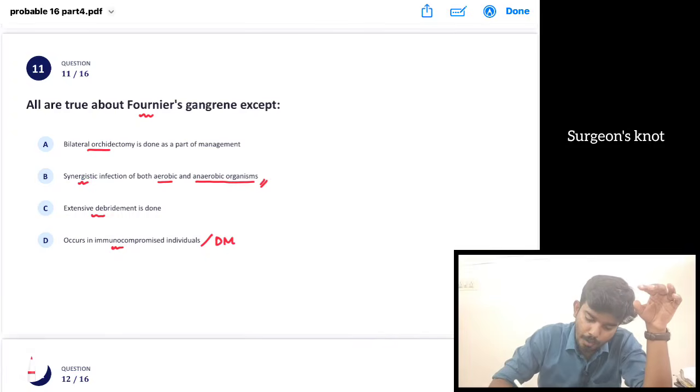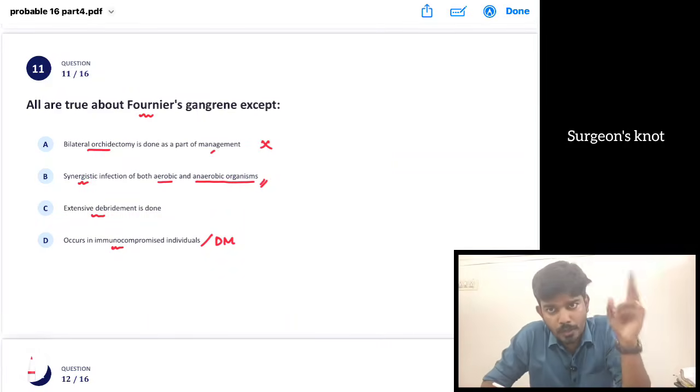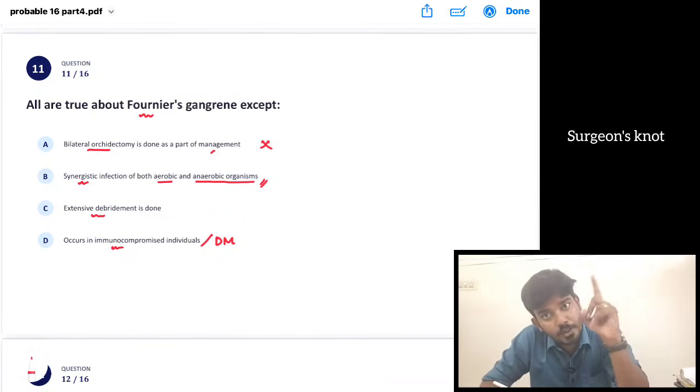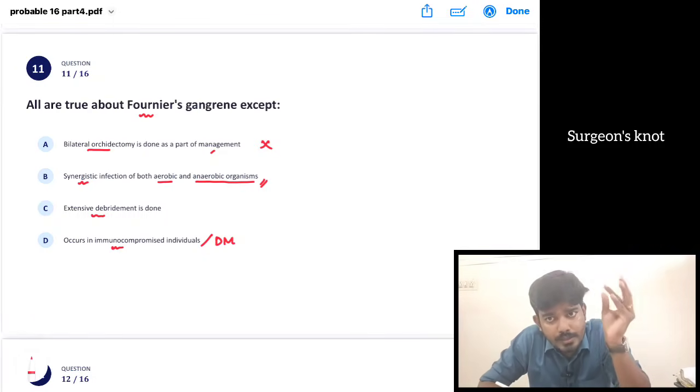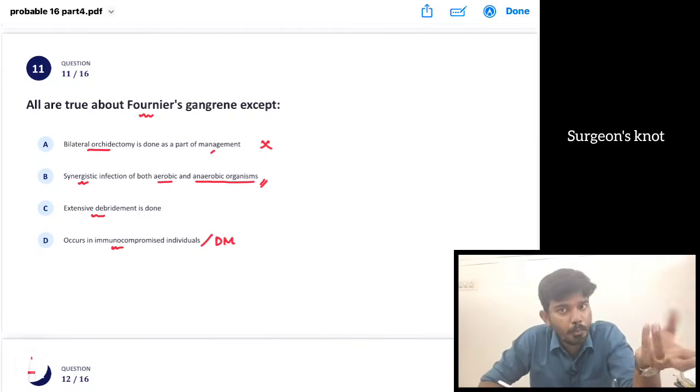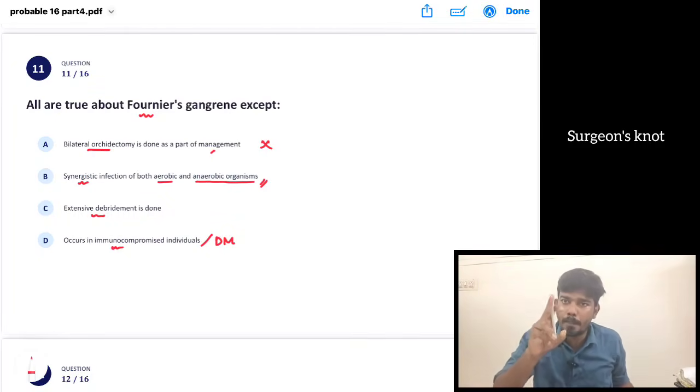Bilateral orchidectomy is done as a part of management. No, testis gets dual blood supply. Usually testis is not damaged. In case of necrotizing fasciitis பார்த்தாலுமே skin, அந்த fascia மட்டும் தான் போயிருக்கும், உள்ள இருக்க muscle நல்லா தான் இருக்கும். அதே மாதிரி தான் இங்கேயும் அந்த ஸ்க்ரோட்டல் ஸ்கின் தான் போயிருமே தவிர உள்ள இருக்கக்கூடிய டெஸ்டிஸ் அதே மாதிரி நார்மலா தான் இருக்க போகுது. டெஸ்டிஸோட viability பொறுத்து we can do. Suppose viability போயிடுச்சு அப்படின்னா we can do an orchidectomy, but it is not done as a part of management.